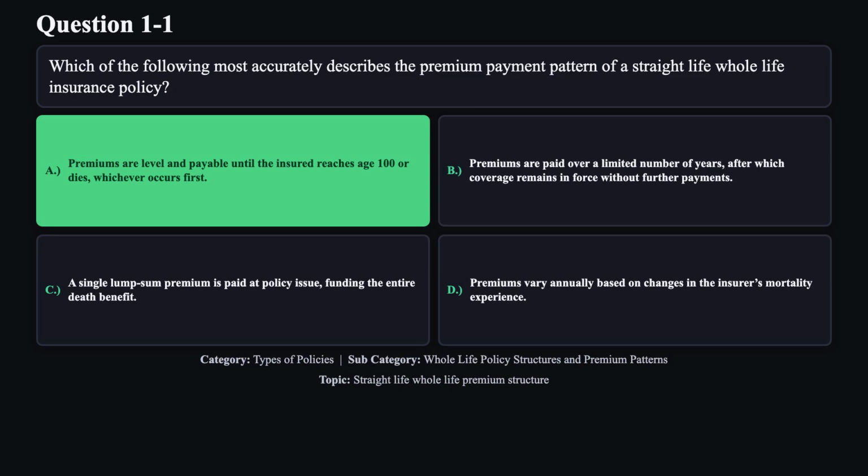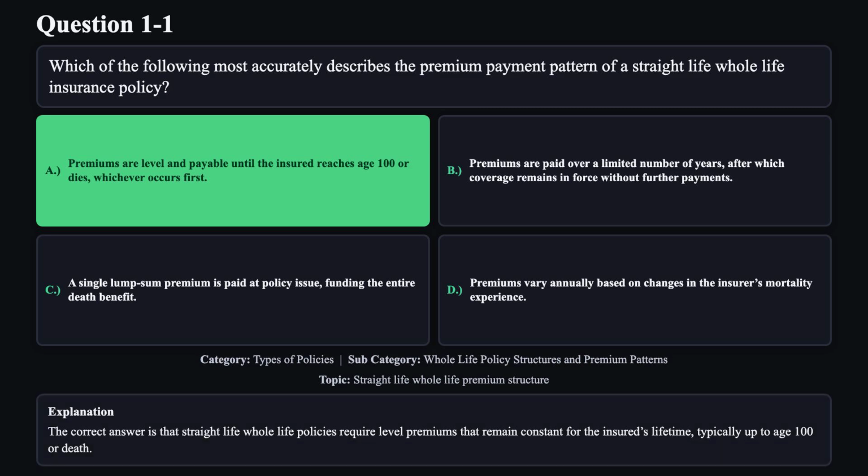The correct answer is A. The correct answer is that straight life whole life policies require level premiums that remain constant for the insured's lifetime, typically up to age 100 or death.